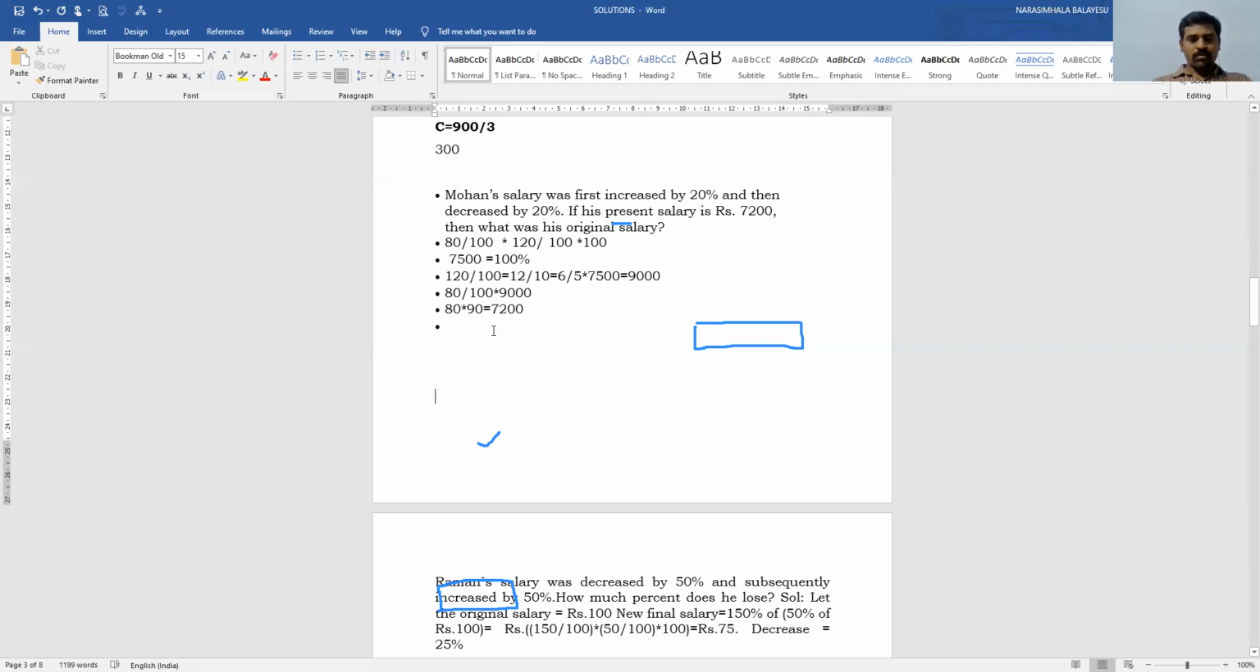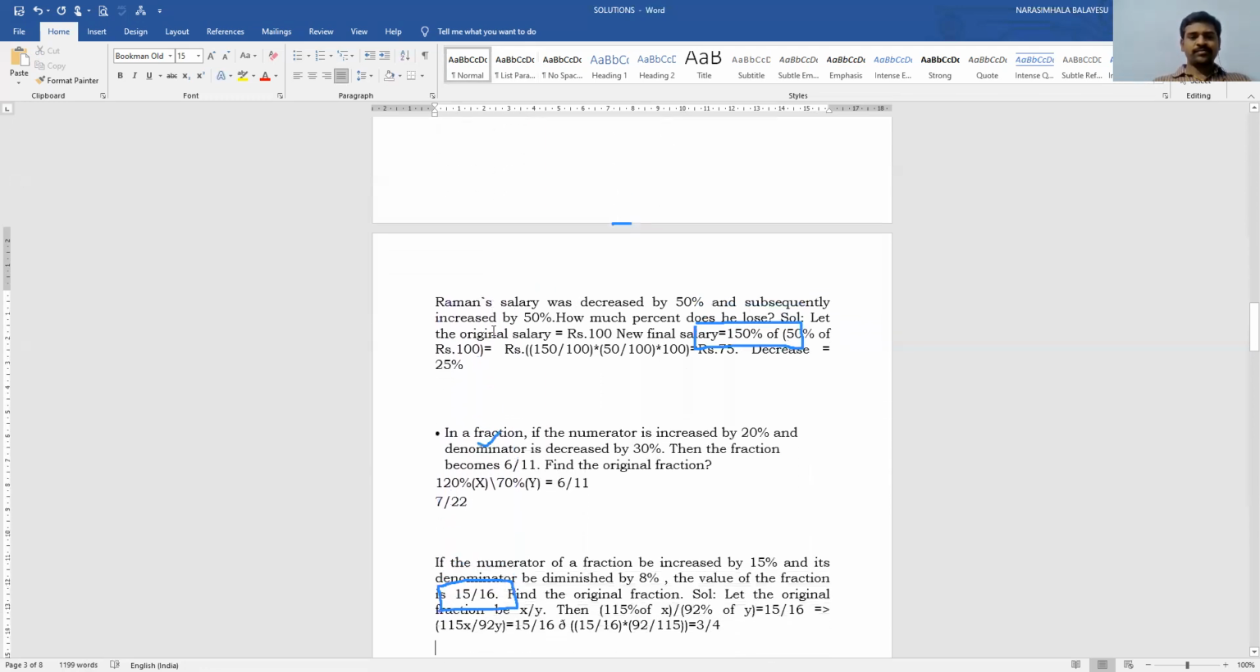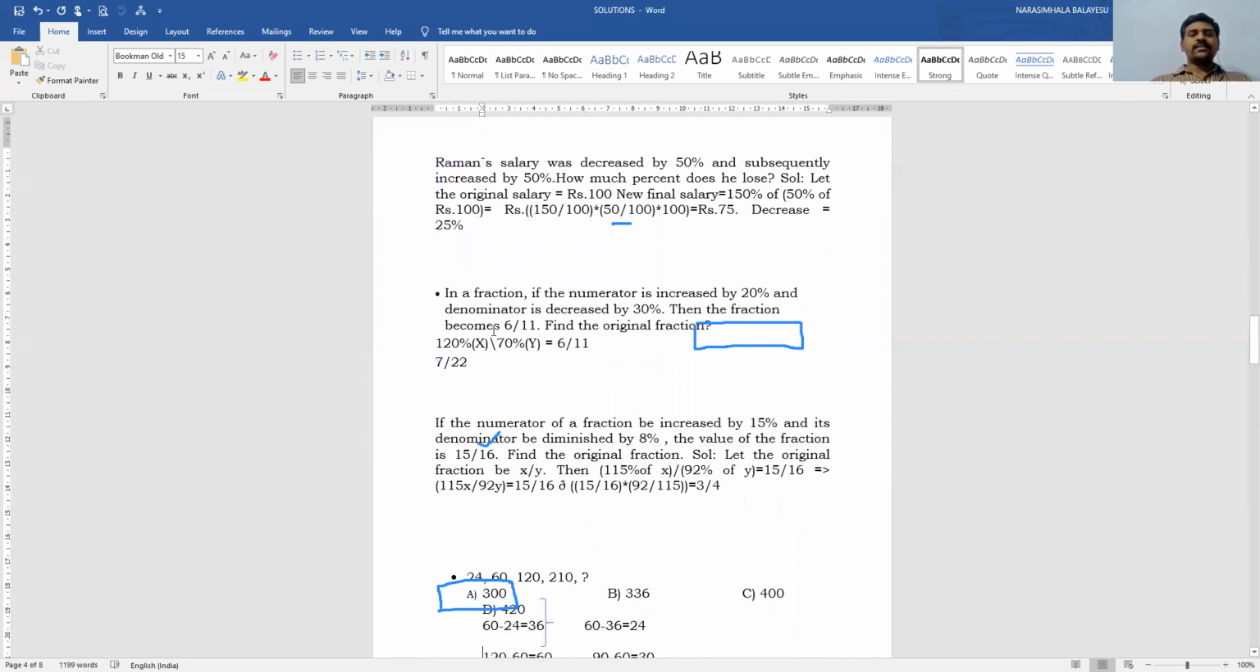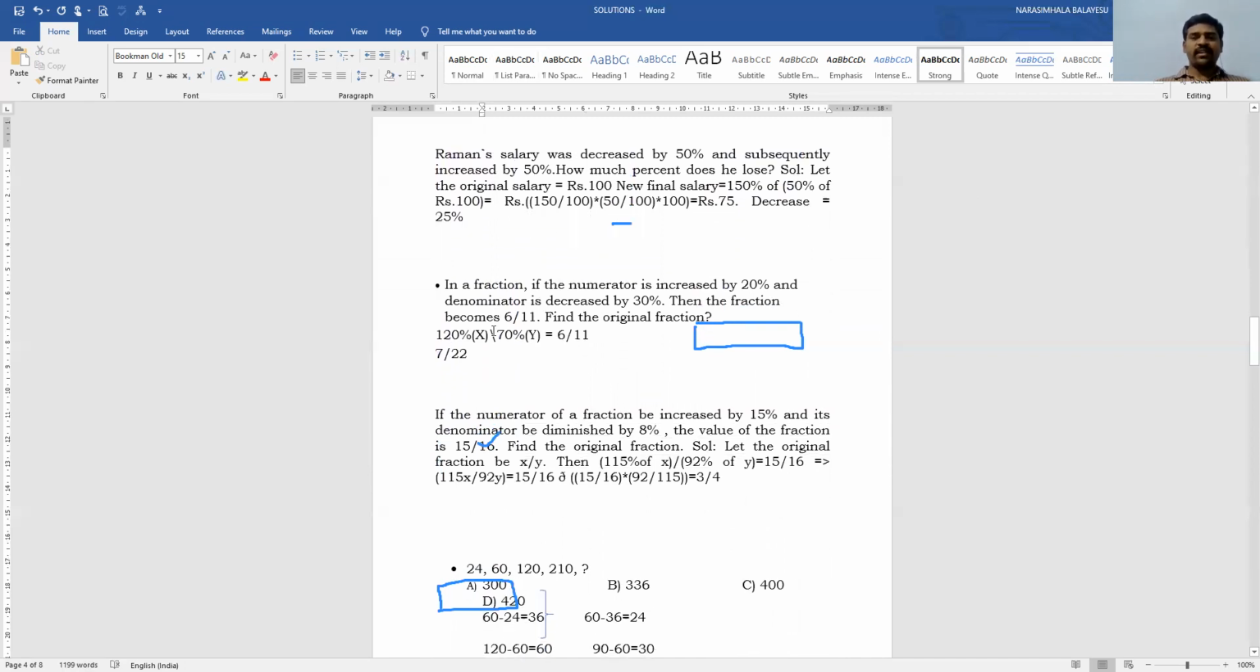Now, coming to next question. Raman's salary was decreased by 50%, subsequently increased by 50%. How much percentage does he lose? Same. What is the original salary? Let us assume that the original salary is equal to 100. Okay. Now, what is the new salary?